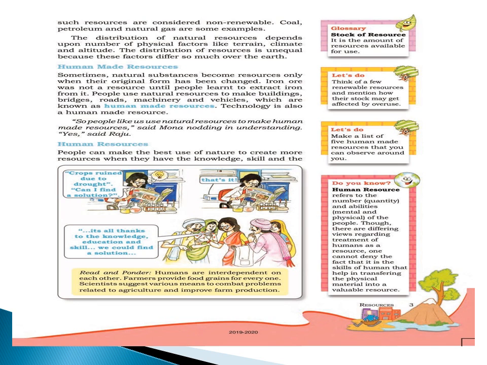We are processing in industries. Here the key factor is human. Is that clear? Example, iron ore becomes a resource when people learn to extract it. So human interaction with natural substance to create a resource according to their need, this type of resources is known as human made resources.